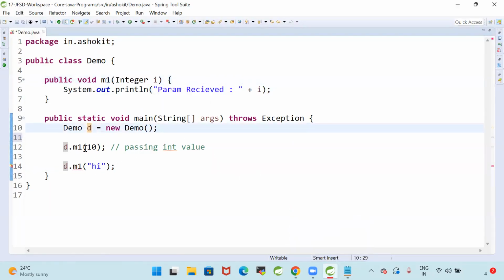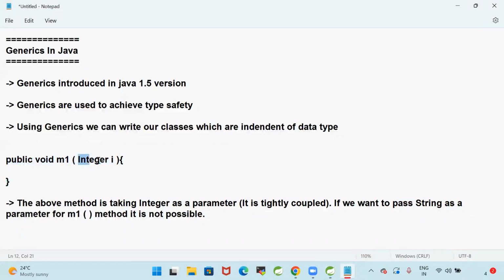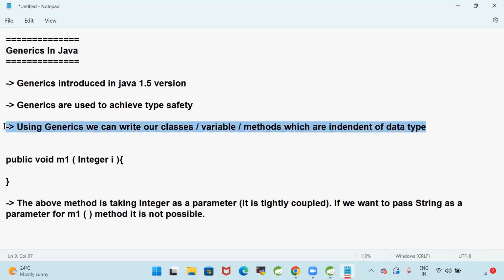Okay, but sometimes I want to pass a string as a parameter, sometimes I want to pass integer as a parameter. In such a scenario, instead of declaring the data type directly, we can go for generics. Generic means any type. Generics were introduced in Java 1.5 version. Generics are used to achieve type safety. Using generics, we can write our classes, variables and methods which are independent of data type.